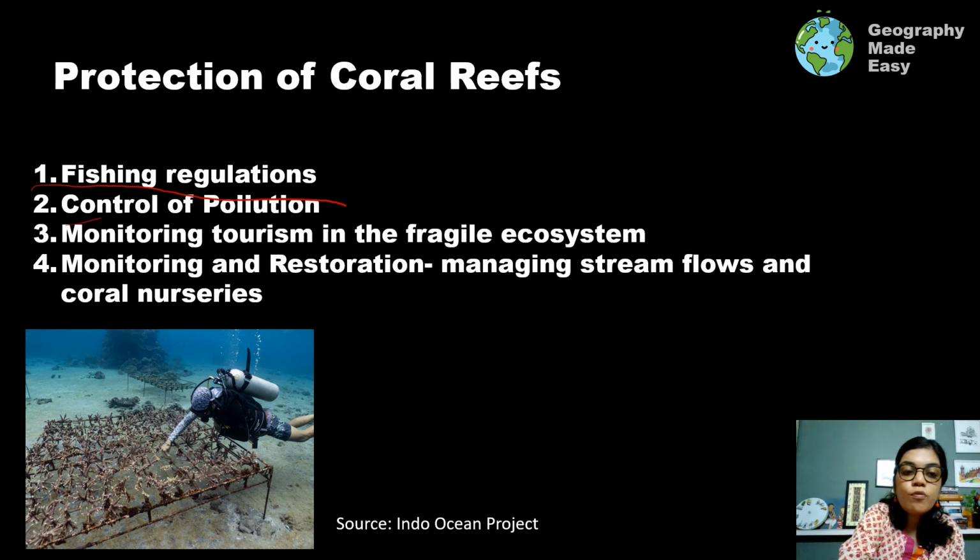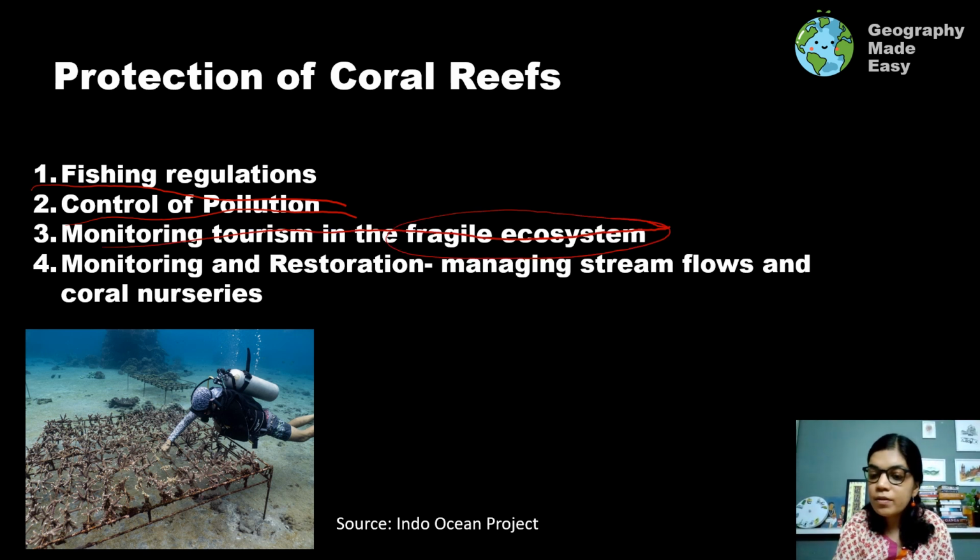Next is control of all pollution. You have to understand where you have coral reefs, and you have to make sure that pollution can be controlled. We have to do more here. Monitoring tourism in fragile ecosystems. When you are visiting any island, you make sure that your tourism activity is not harming the fragile ecosystem, be it Andaman Nicobar Islands, be it Maldives, be it Lakshadweep.